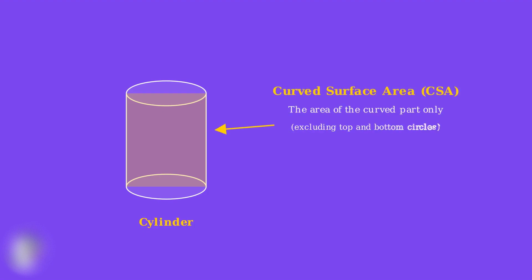A cylinder is a three-dimensional geometric shape that consists of two parallel circular bases connected by a curved surface. Think of common objects like a soup can, a water pipe, or a paper towel roll. The curved surface area, or CSA, refers specifically to the area of the curved part of the cylinder. This does not include the area of the top and bottom circular bases. We're focusing only on the curved surface that wraps around the cylinder.